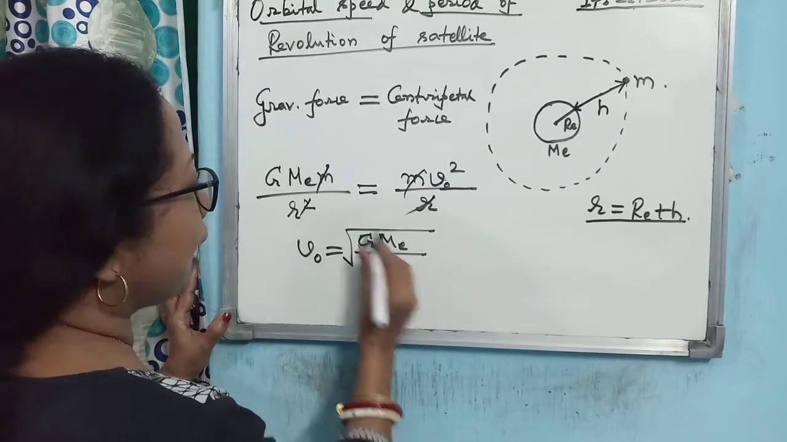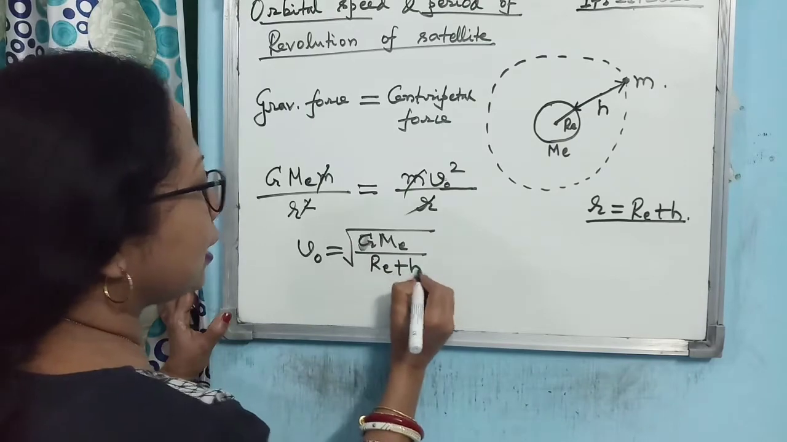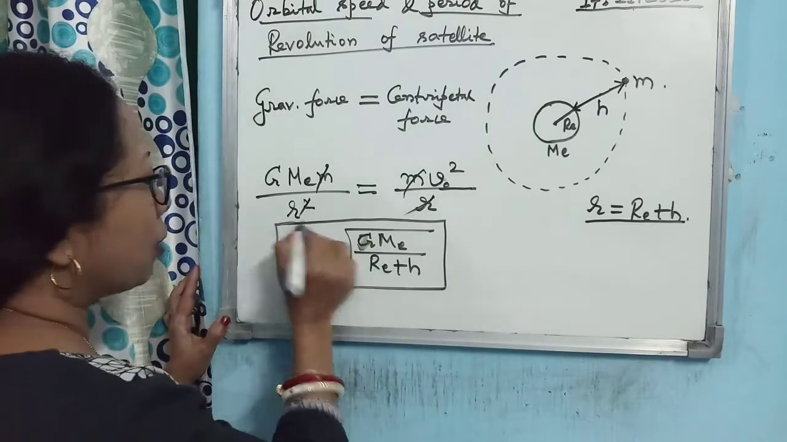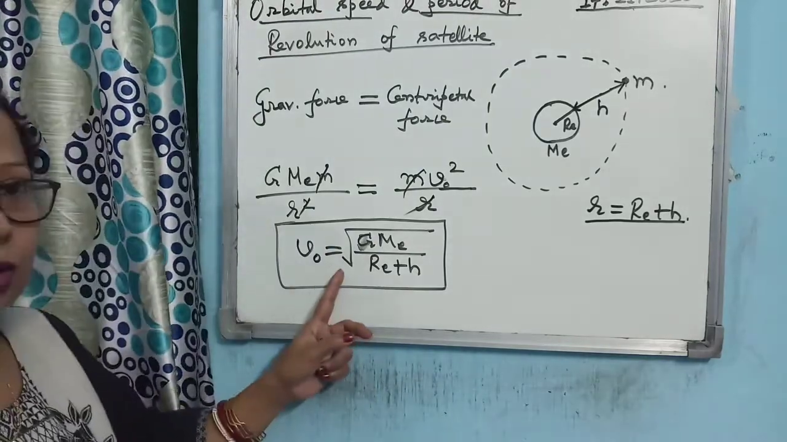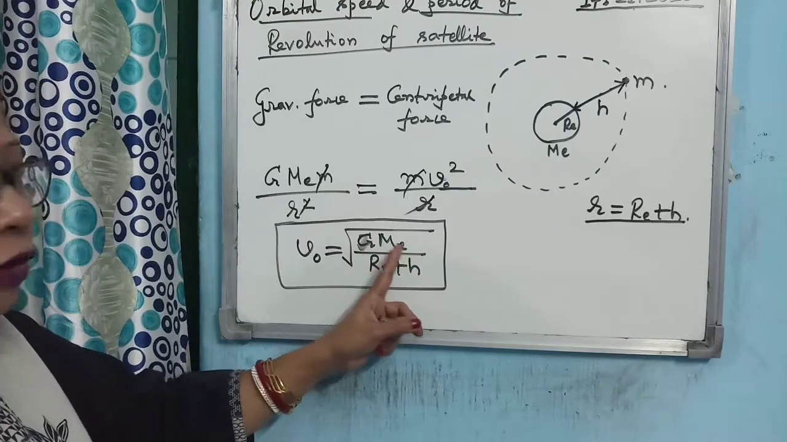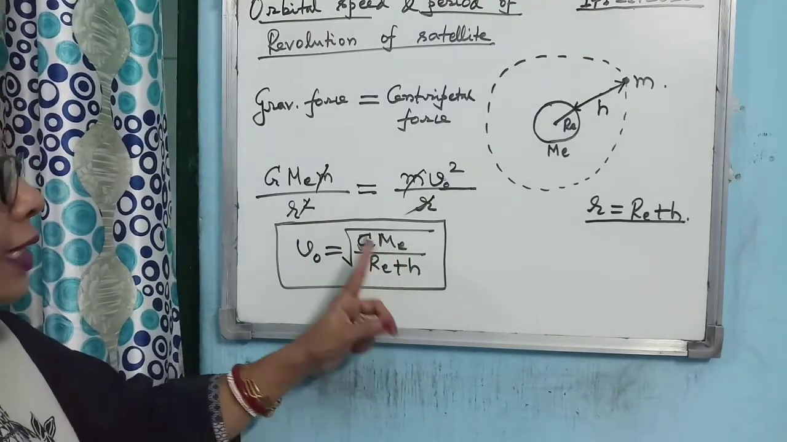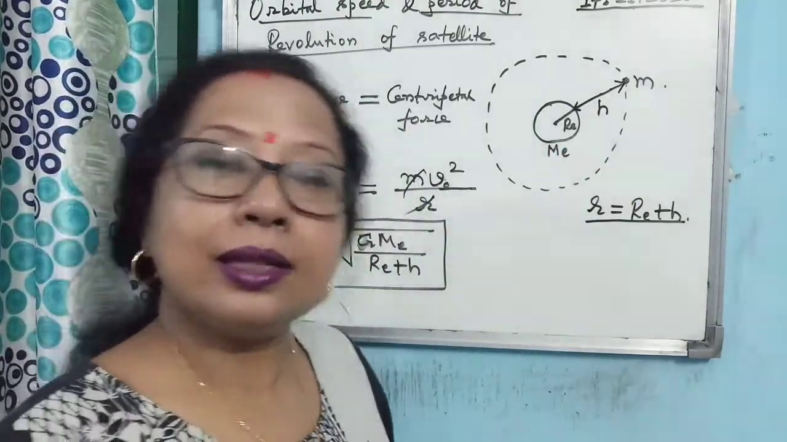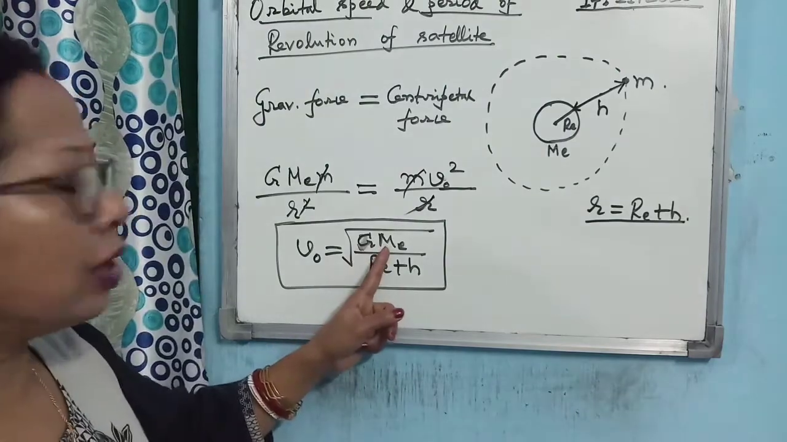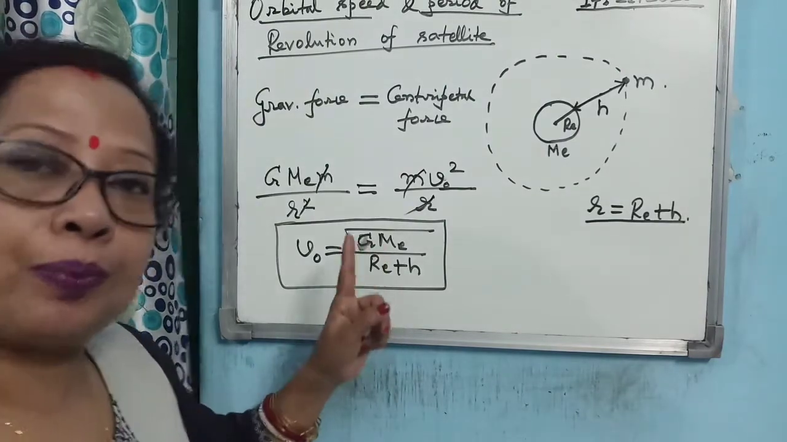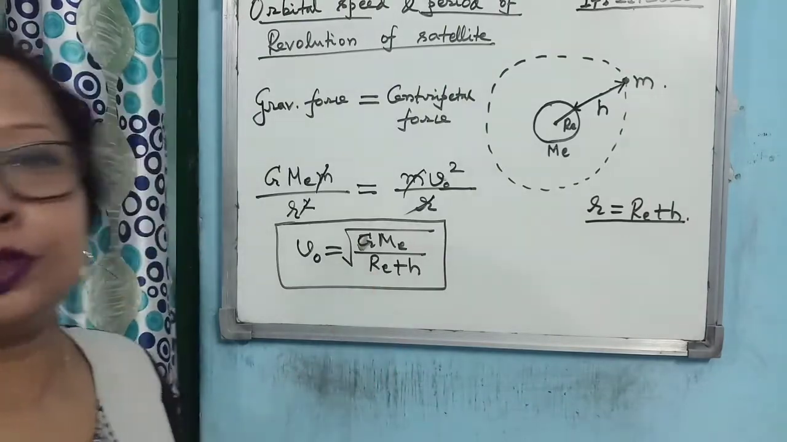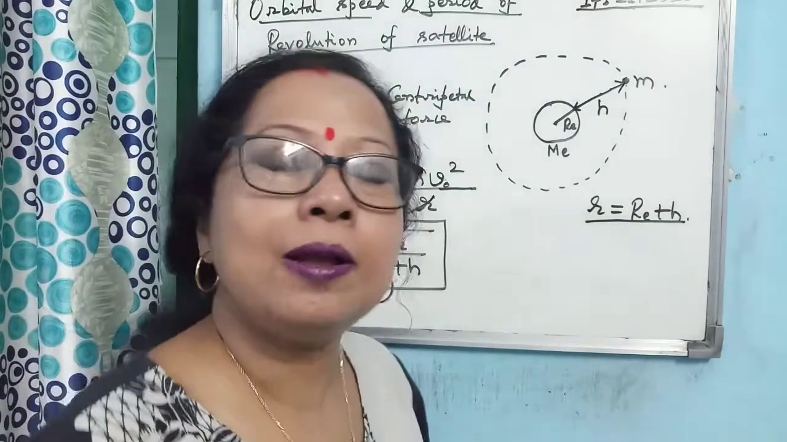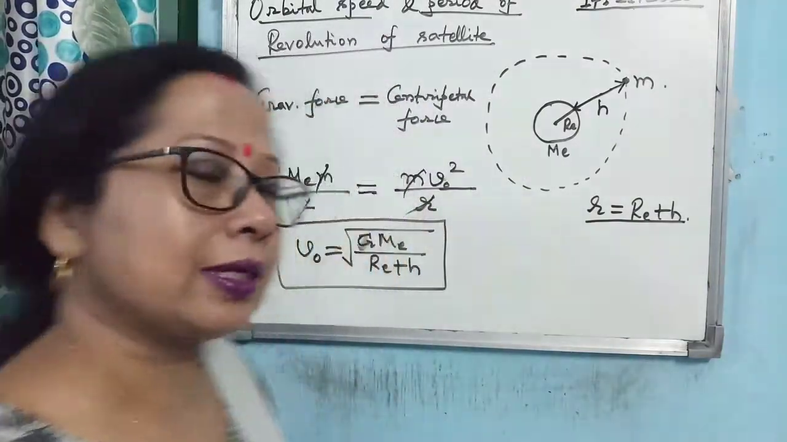under root G Me divided by r, where r will be Re plus H. Is that clear? So this is the expression for the orbital velocity: v naught is equal to under root G Me, mass of Earth, by Re plus H. Now, instead of the Earth and satellite system, if you take Jupiter and its satellite, then you have to substitute Me by the mass of Jupiter and Re by the radius of Jupiter. Is that clear?